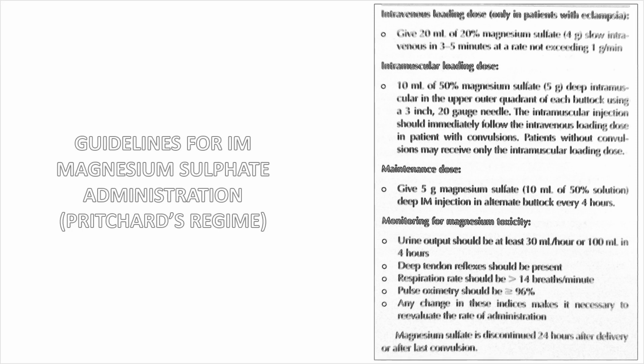Whenever we are giving magnesium sulfate, we have to monitor the patient because it may cause toxicity. So what are the things to be monitored? Basically, we have to look for the urine output, which should be at least 30 ml per hour or 100 ml in 4 hours. Deep tendon reflexes should be present. Respiratory rate should be above 14 per minute. And we can also look for the pulse oximetry. Magnesium sulfate is continued up to 24 hours after delivery or after the last convulsion, whichever is later.